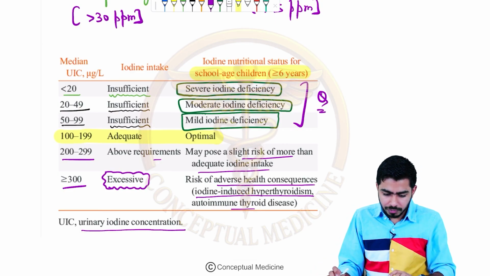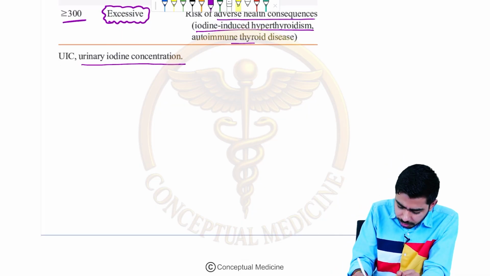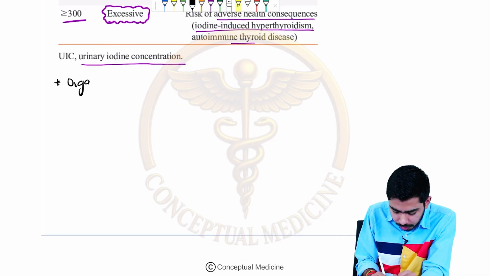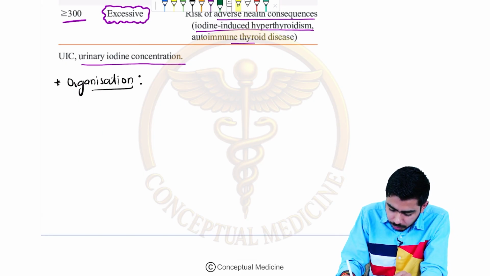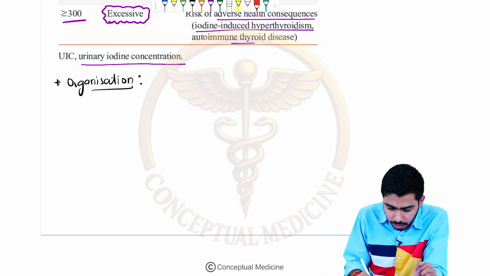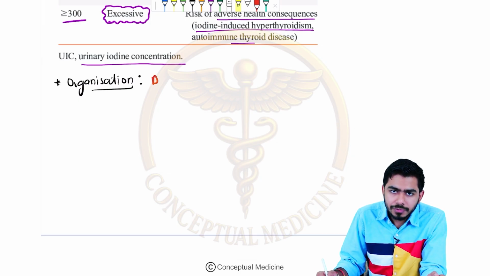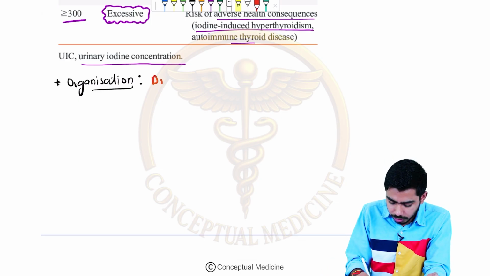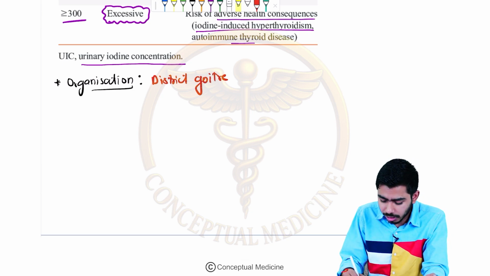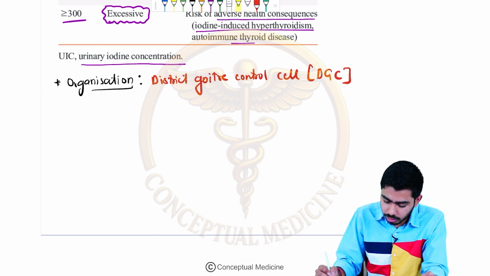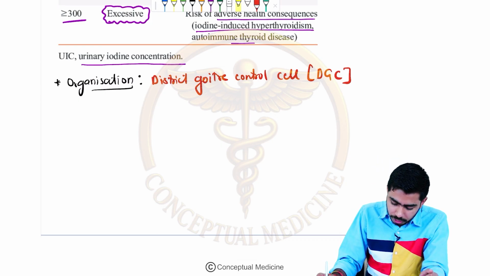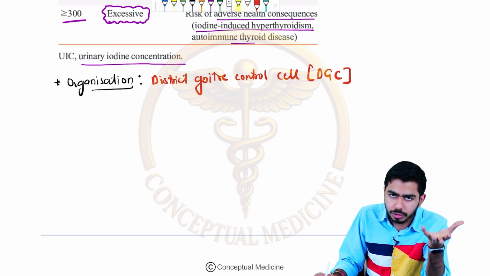Okay, now once we have talked about that, we shall be talking about the organization for this program also. The name of this organization is the District Goiter Control Cell. As the name suggests, it is at the district level. The District Goiter Control Cell, also called the DGC in short, is the organization which is controlling this program.